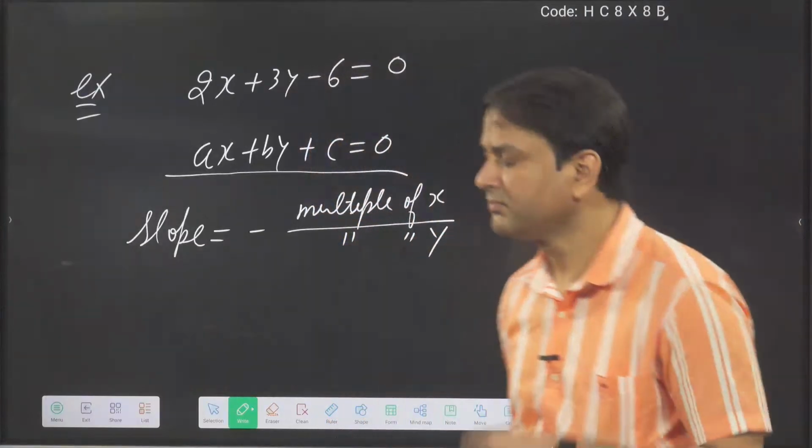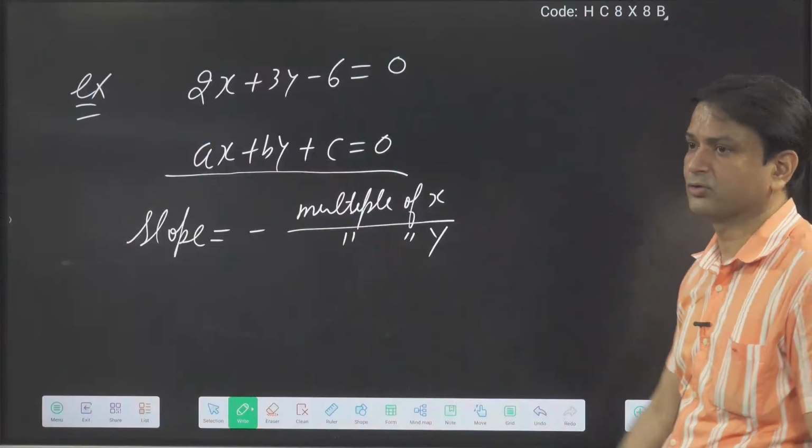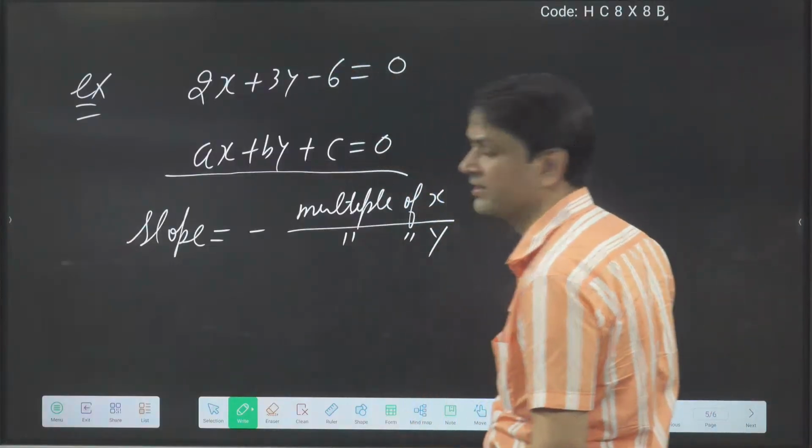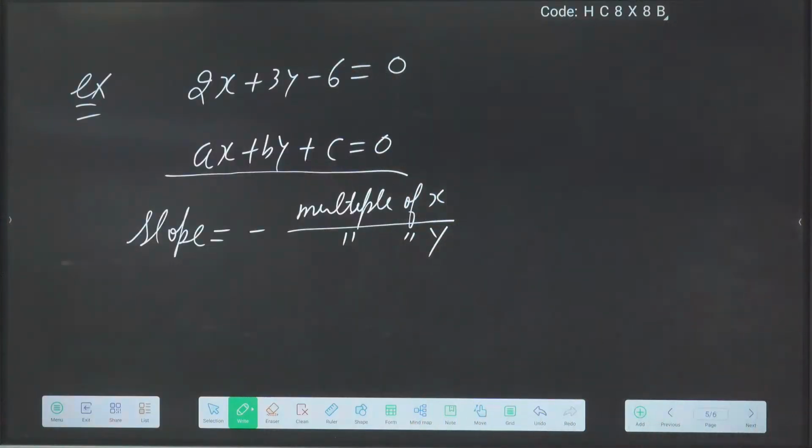Completed. Okay, so what is the slope of this line? Tell fast. What is the slope of the line 2x plus 3y minus 6 is equal to 0? Tell fast.